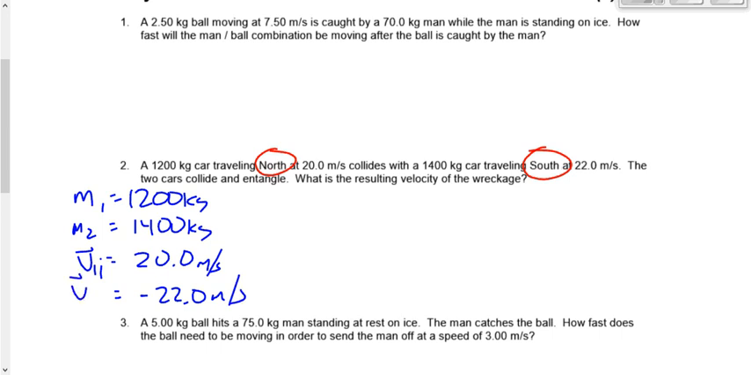Is that going to be V1 or is that going to be V2? Nicole, V1 or V2? V2, good. Initial or final? Yep. Before the collision takes place, so it's going to be initial. Good. What's the resulting velocity of the wreckage? What are we looking for here? Vf, right, Vf. Okay, so if we analyze it as a system, an isolated system, then Pi equals Pf.